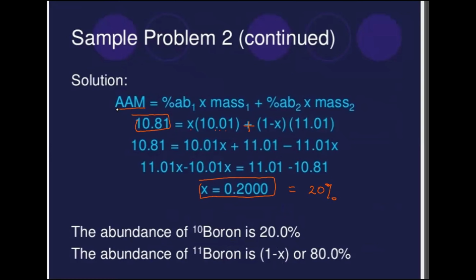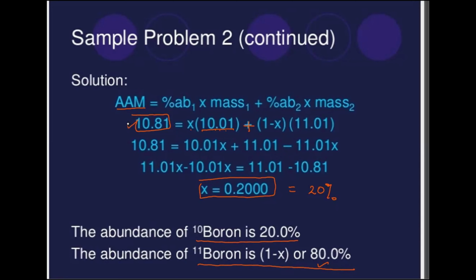So if X is 20%, which is my first isotope, boron 10, whose atomic mass is 10.01, then automatically the second isotope, if you subtract 20 from 100, is 80%. So this is the second kind of question we'll get in the paper, where you are asked to find the percentage abundance of the two isotopes when the atomic mass is given.